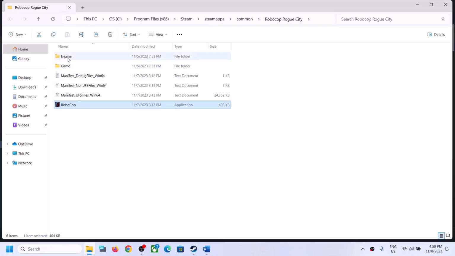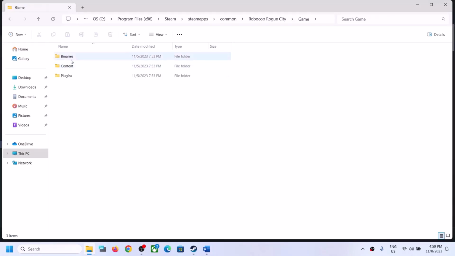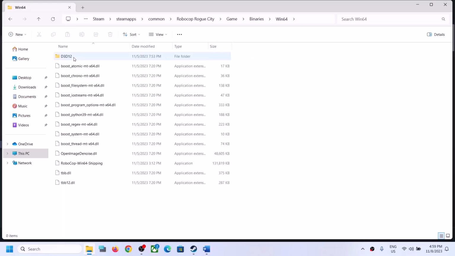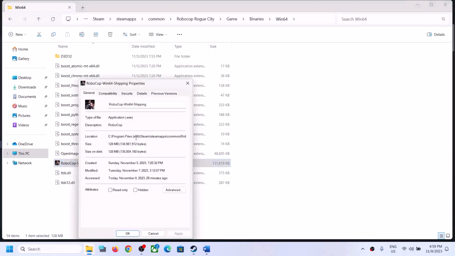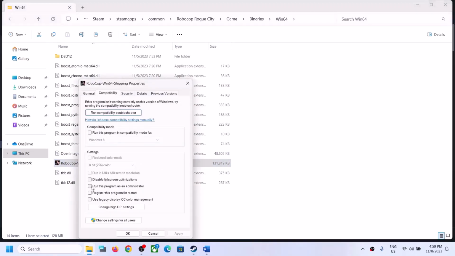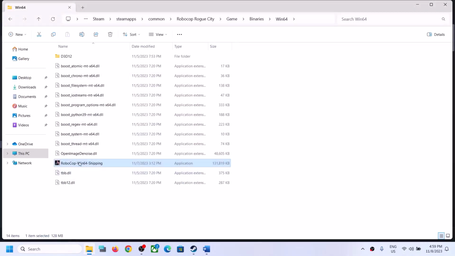If this does not work, you can open the game folder. Now open the binaries folder, open Win64. Over here also you will see the game exe file. Right click on the game exe file, select properties, and again put a check on the box which says run this program as an administrator. Then click on apply, click on OK. Now double click and launch the game from the game installation folder.